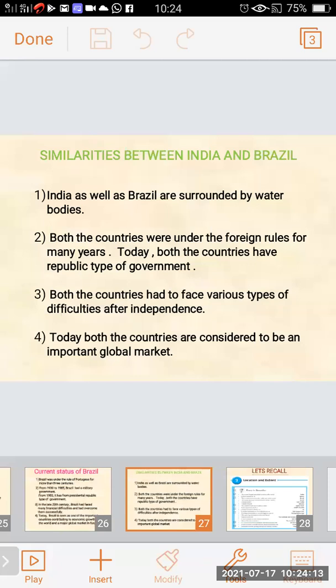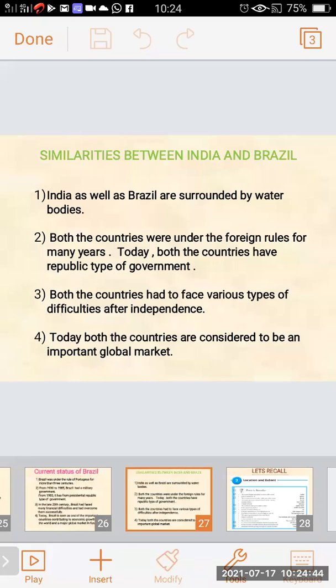Both the countries were under foreign rule for many years. After that, they tried for freedom and got freedom. Today, both the countries have a republic type of government. Now they are ruling their countries by themselves.